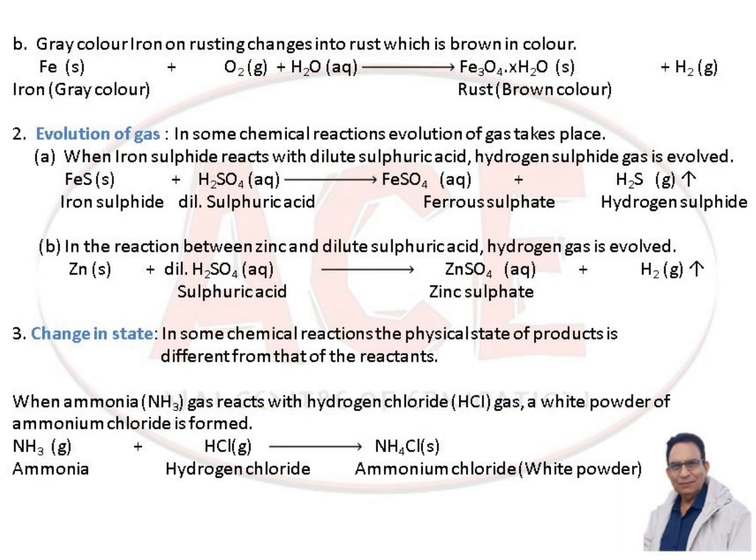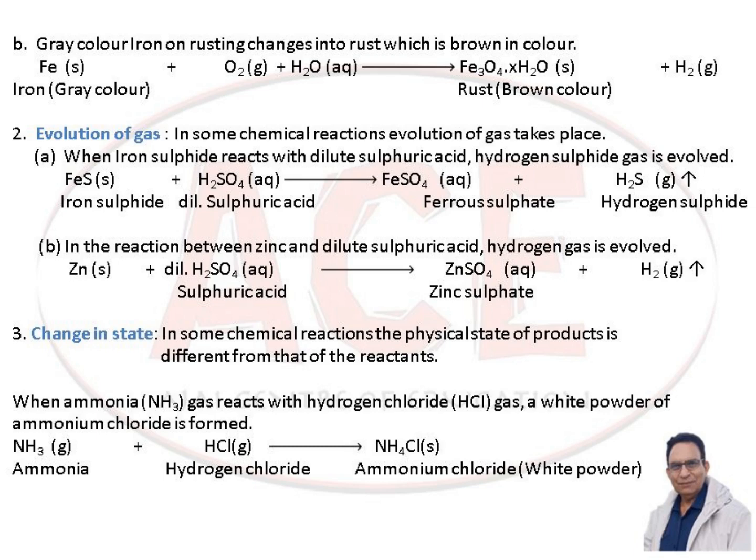Here is another chemical reaction in which the change in color takes place. The gray colored iron on rusting changes into rust, which is brown in color. Fe reacting with oxygen in the presence of water in the form of moisture gives rust, which is Fe3O4·xH2O. The water here is water of crystallization, and hydrogen gas is produced.